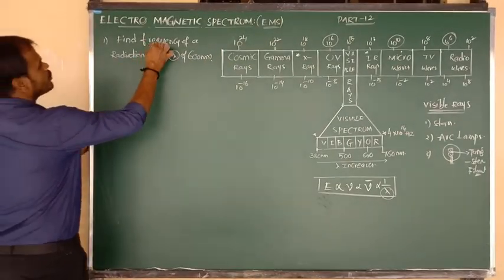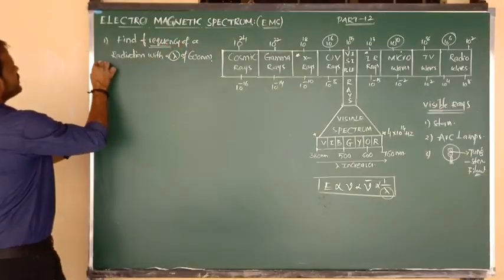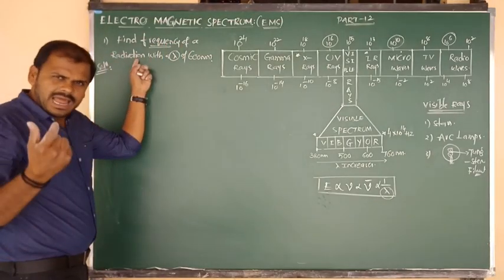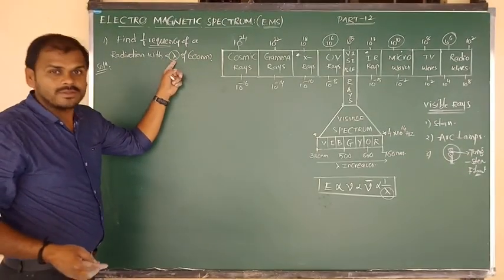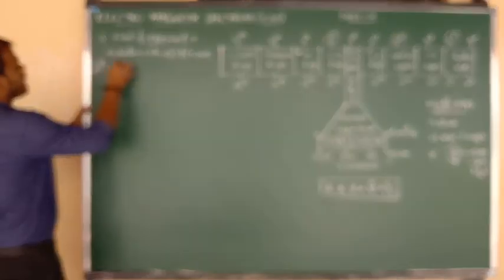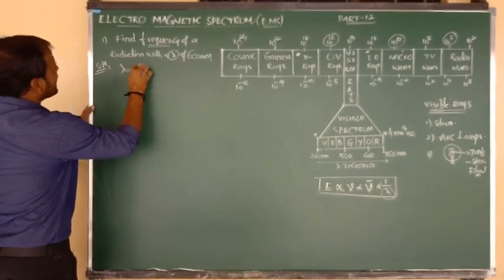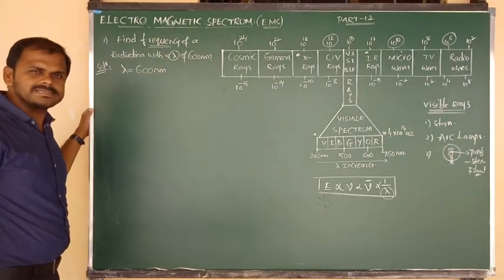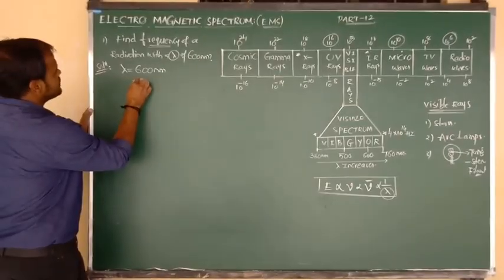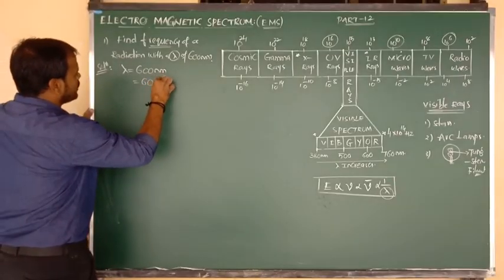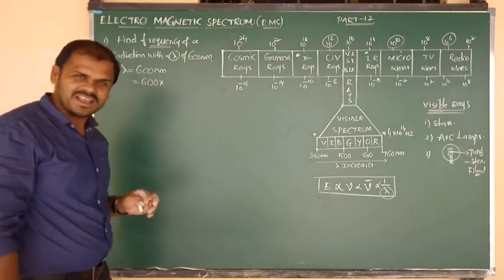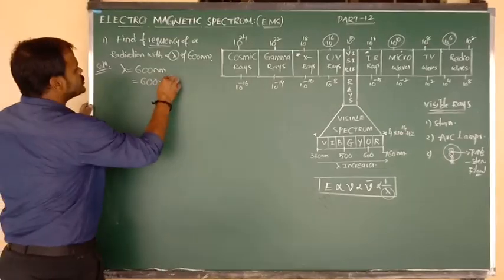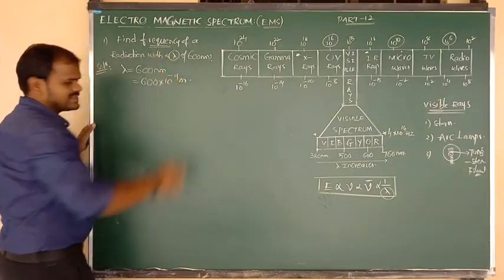So what do we have to calculate? Frequency. Here I am going to give you the solution. Radiation means light, and light has a wavelength. How much wavelength is given? 600 nanometer. So wavelength lambda is equal to 600 nm. Nanometer has to be converted to meters. So 1 nanometer equals how many meters? 10 to the power of minus 9 meters.